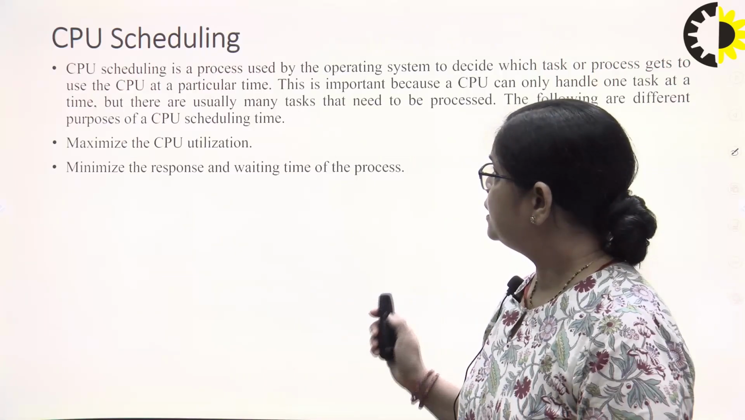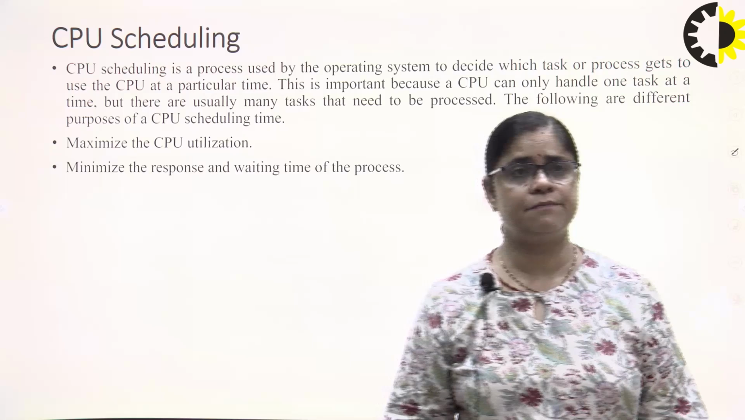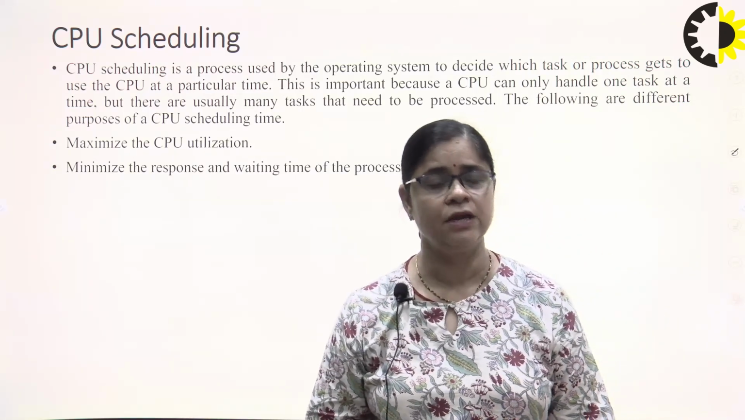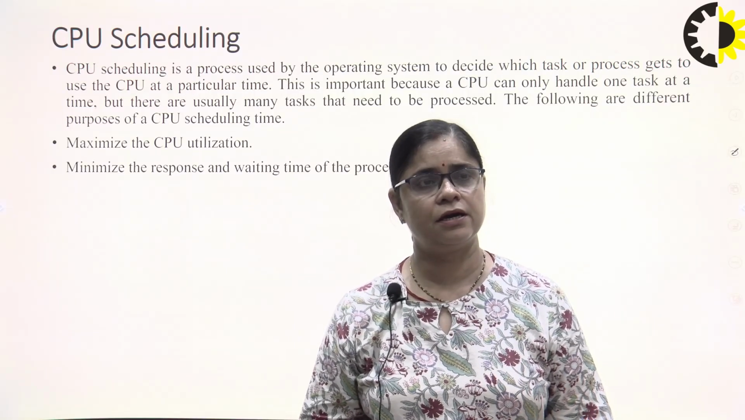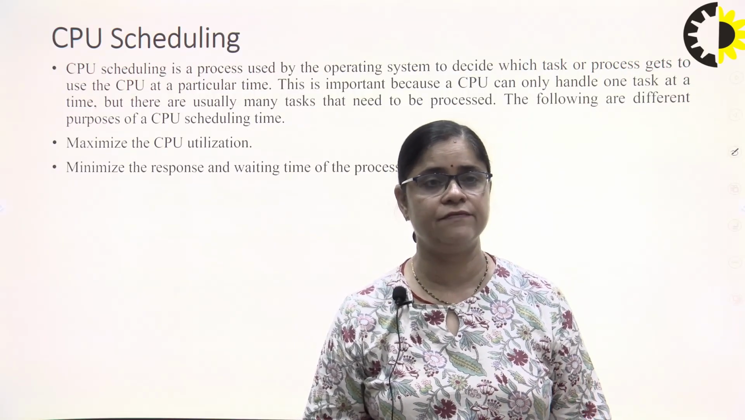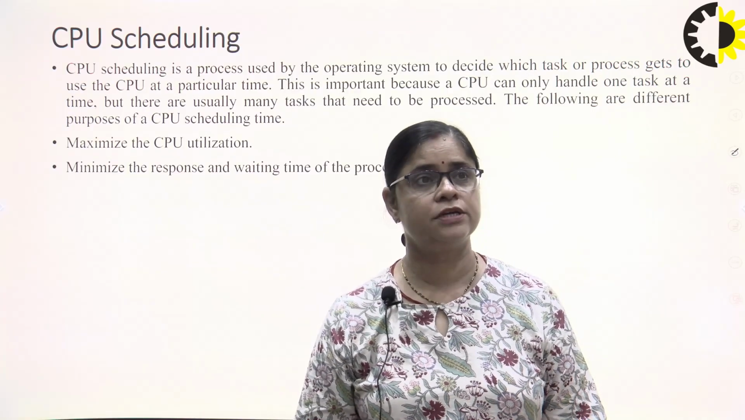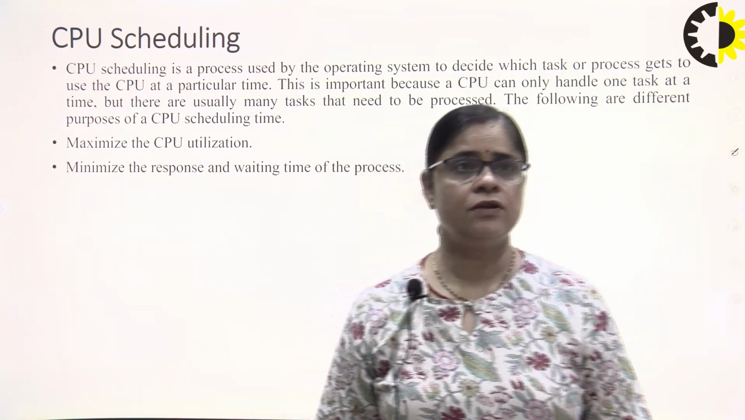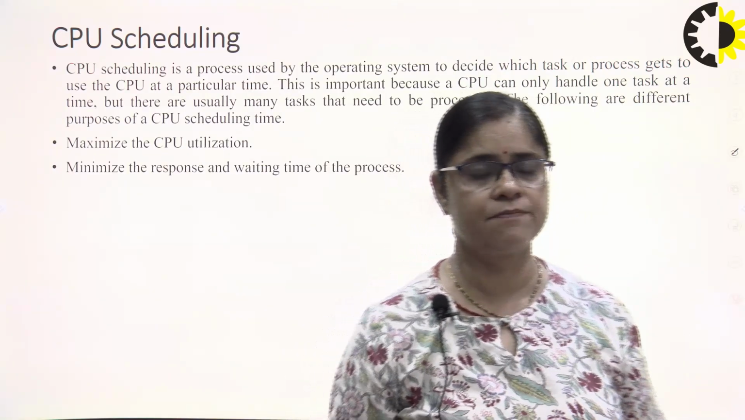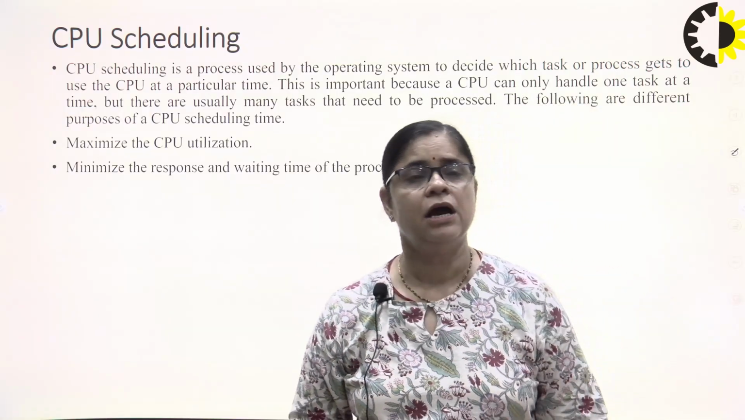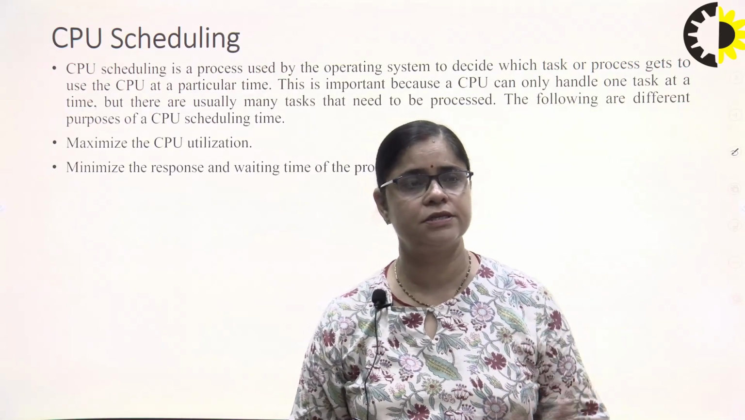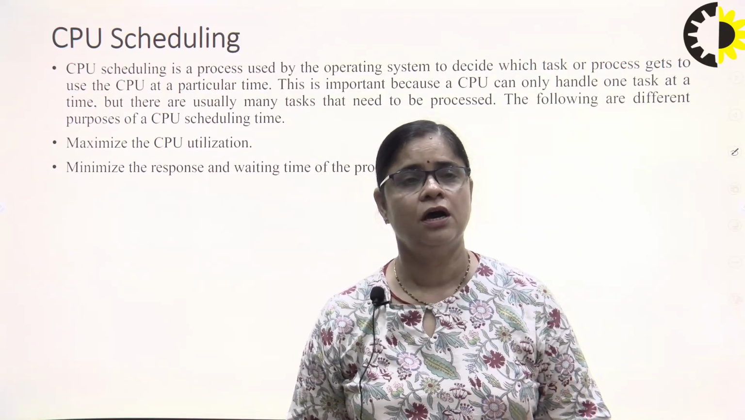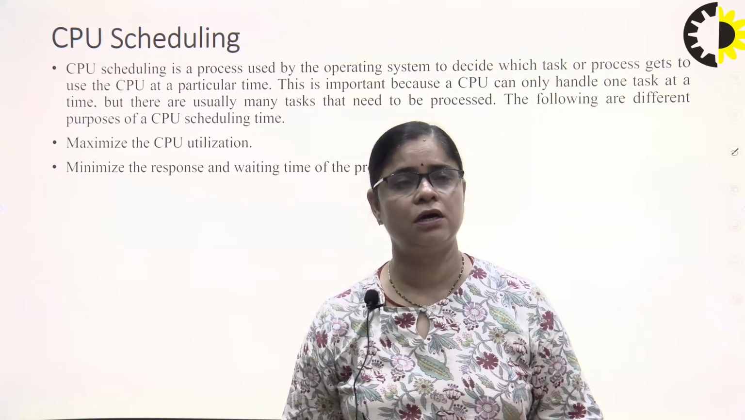Before starting CPU scheduling, we should know what we mean by CPU scheduling. Actually, it is a process used by the operating system to decide which task or process should use the CPU at a particular time. We normally know that the CPU is there, we allocate the memory, but the process always uses the CPU. So there are many processes, and now we have to decide which process should use the CPU at which time.